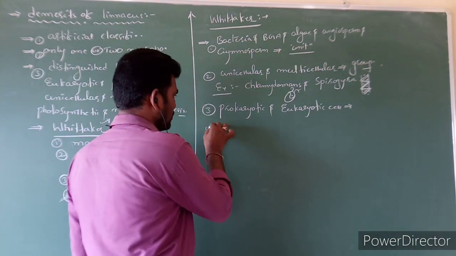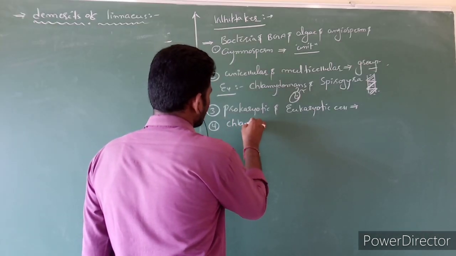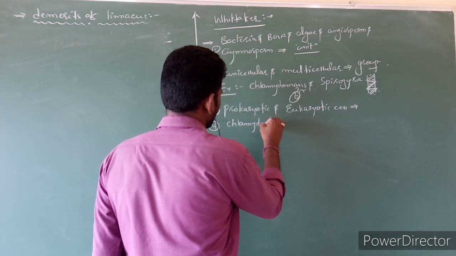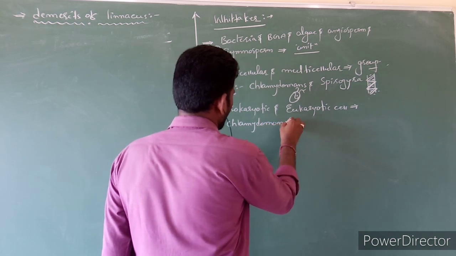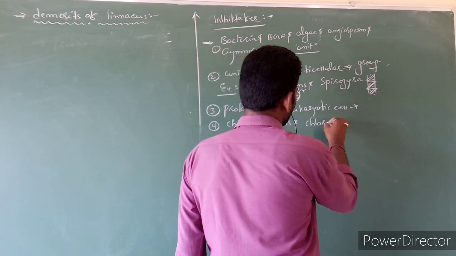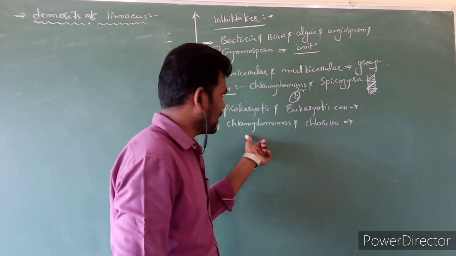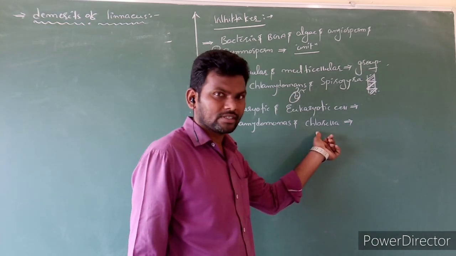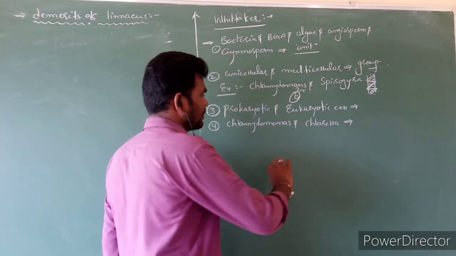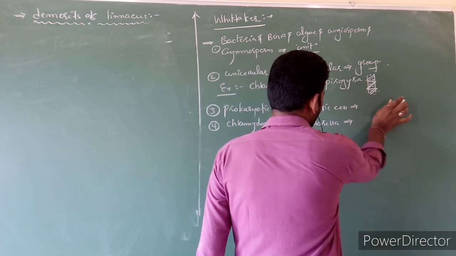And also here, Chlamydomonas and chlorella. Chlamydomonas is algae, chlorella also is algae, unicellular. So these two they grouped into plantae.